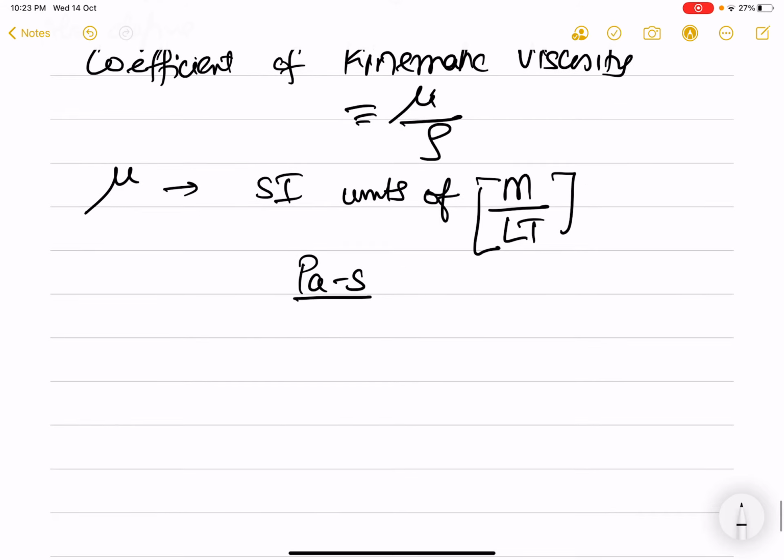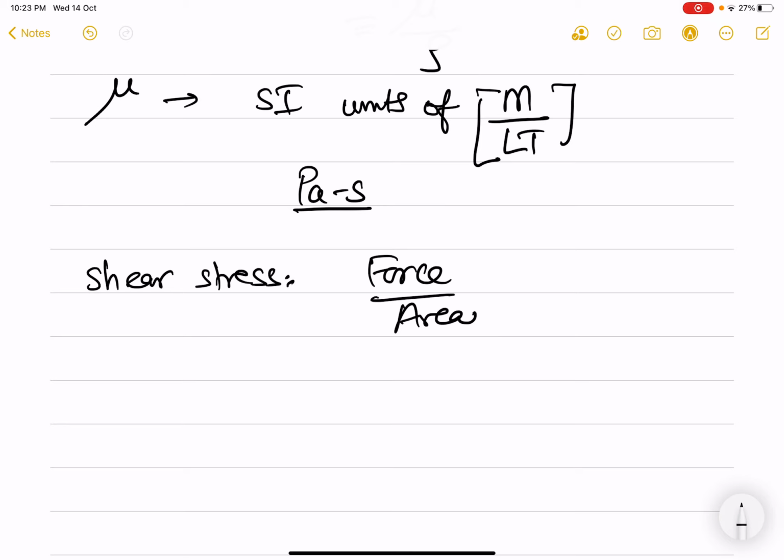Now, when we talk of the shear stress, let us generalize Newton's law of viscosity. Shear stress is force upon area, or any stress is defined as force upon area.